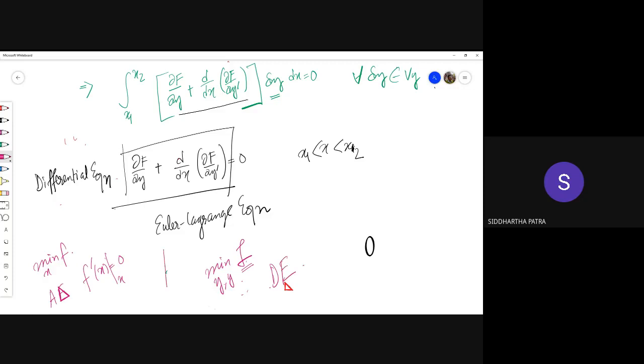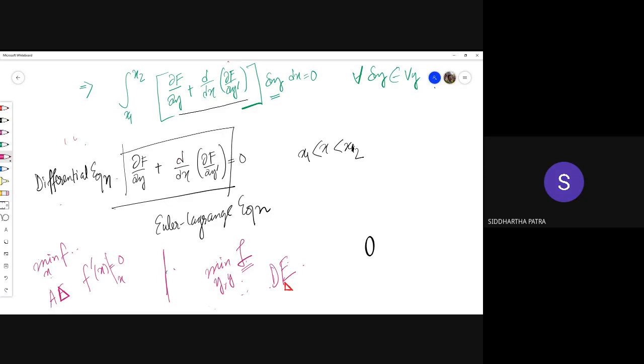So that sort of comparison you can do between a function and a functional. The function depends on the values of x. The functional is a definite integral which depends on the functional form of y. So when we try to minimize the function, we are trying to get the value of x which minimizes f.